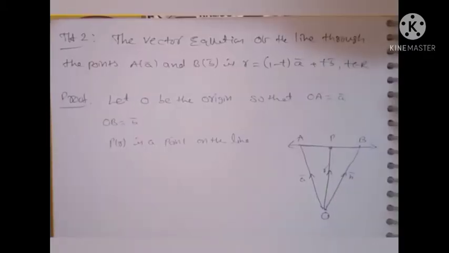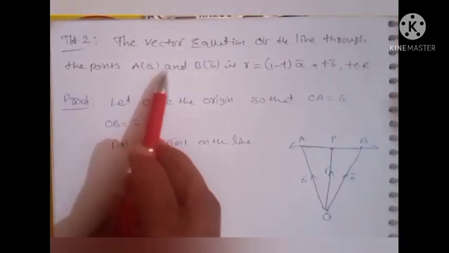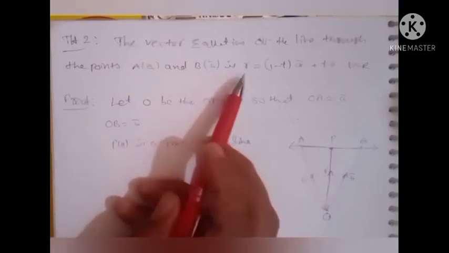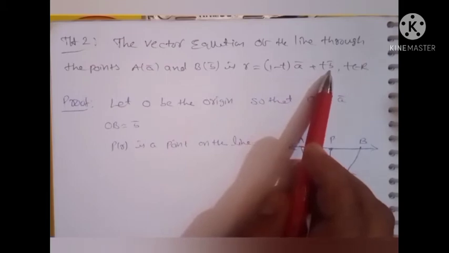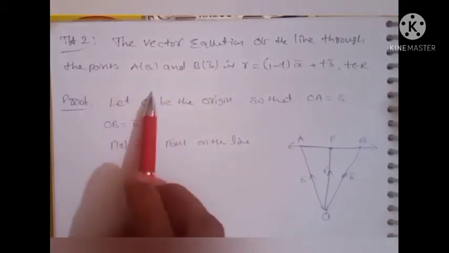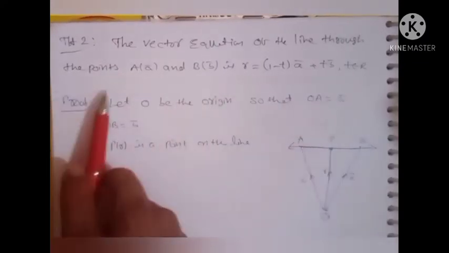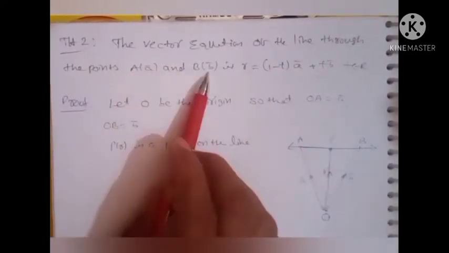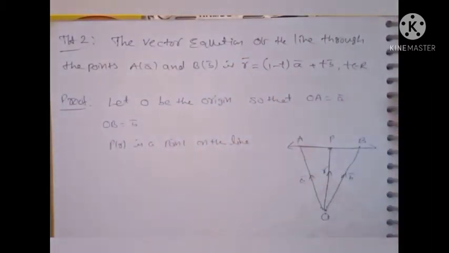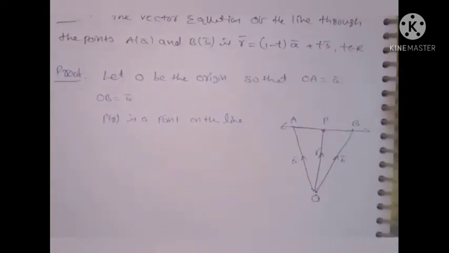Next, the second theorem. The vector equation of the line through the points A of A bar and B of B bar is R bar is equal to (1 minus t) into A bar plus t into B bar. The previous theorem was a line passing through A bar and parallel to B bar. But in this theorem, the line passes through the two points A bar and B bar, and what you have to prove is R bar is equal to (1 minus t) A bar plus t B bar, where t belongs to R. Let us observe the proof.